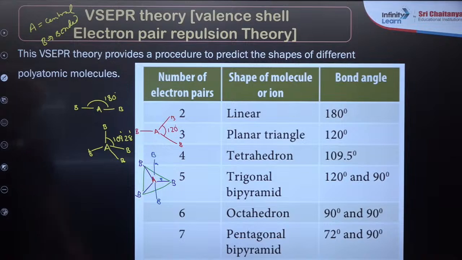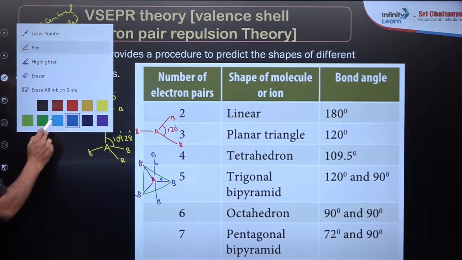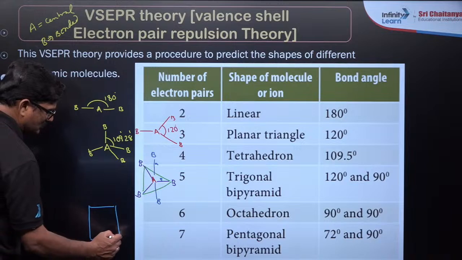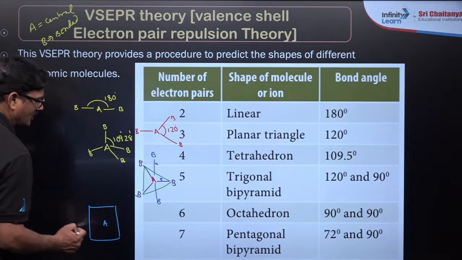And it is going to be octahedron. Last one is going to be octahedron. This is going to be octahedral geometry A. Okay.